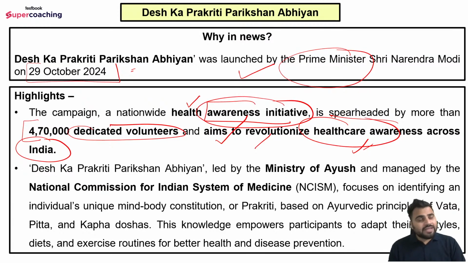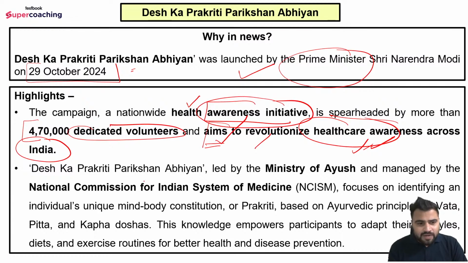And I told you, whenever we are reading current affairs, whenever reading schemes, reports, some important dimensions are there which you have to cover. ठीक है, each and everything is not important, rather some important dimensions are there which you have to cover. So this is one of the important dimension that you have to understand the objective of this particular initiative, that is the देश का प्रकृति परीक्षण अभियान, which aims to revolutionize the healthcare awareness across India.